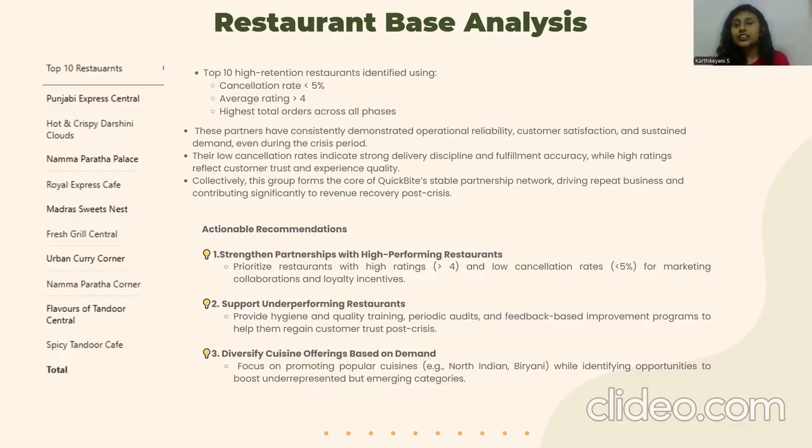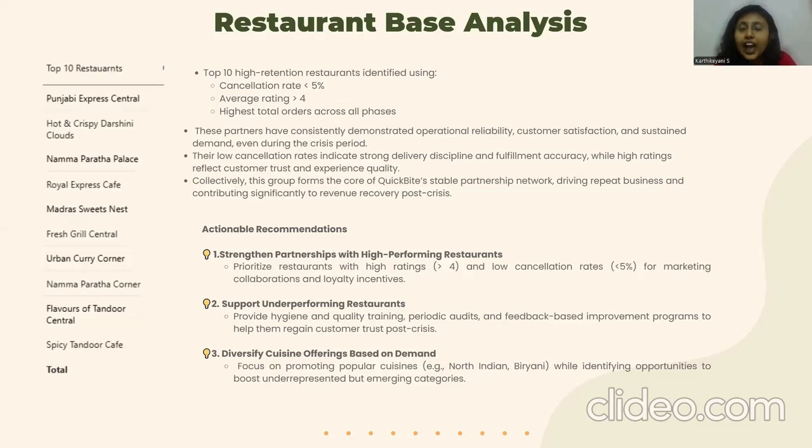So, based on these insights on the restaurants, these are the suggestions that I would give. The first one is to strengthen partnership with high performing restaurants. The restaurants that we see here, which have ratings greater than 4 and cancellation rates less than 5%, we need to prioritize these restaurants and include them in marketing collaborations and give them intensive incentives, labeling them as loyalty incentives for their performance.